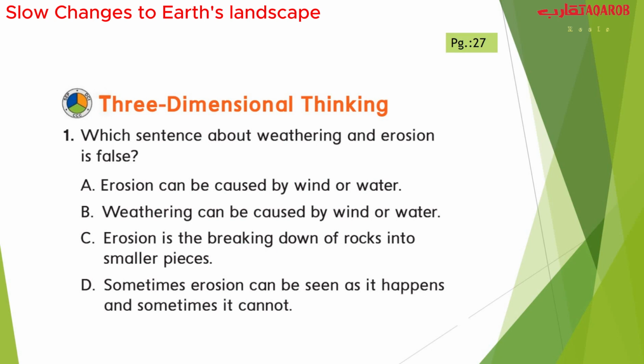Which sentence about weathering and erosion is false? We want the false one, the one that is not correct. A. Erosion can be caused by wind or water. What do you think? Remember the video? Yes, it's caused by wind and water. But let's see B. Weathering can be caused by wind or water also. That's great. So both of them, erosion and weathering, are caused by wind or water.